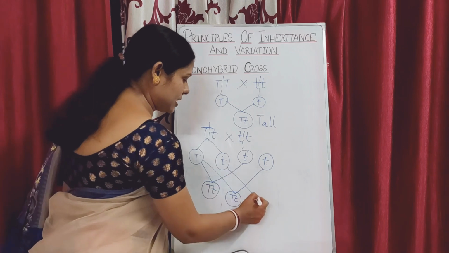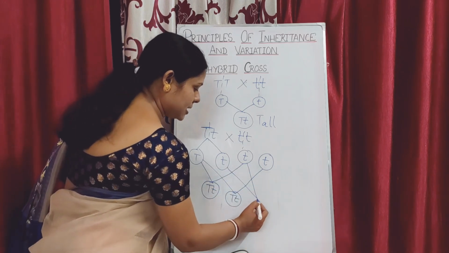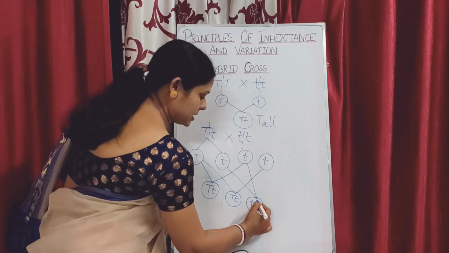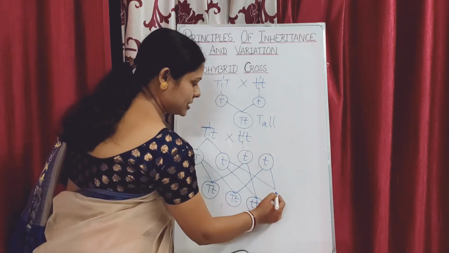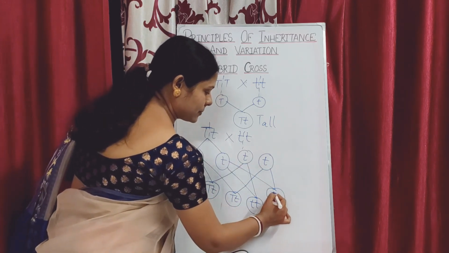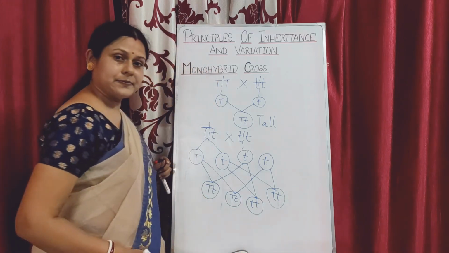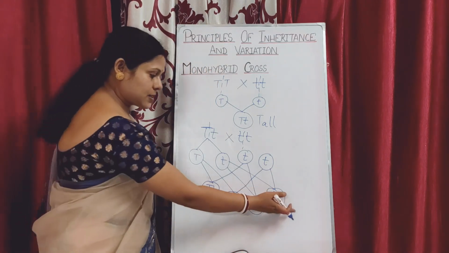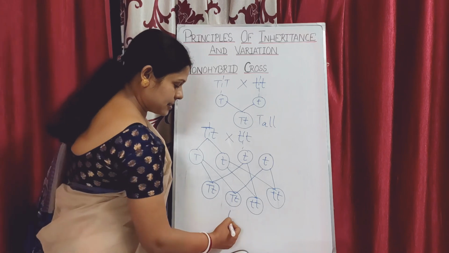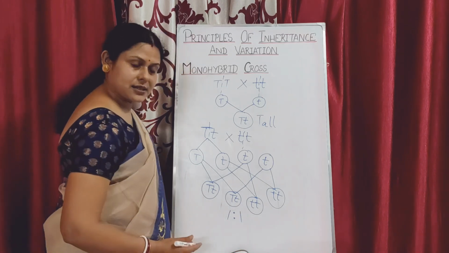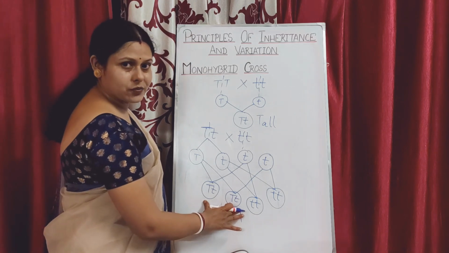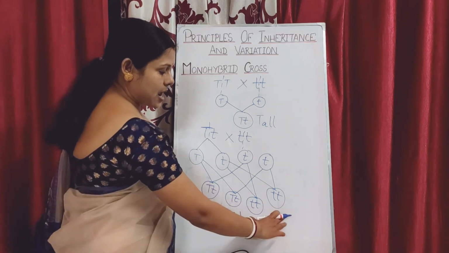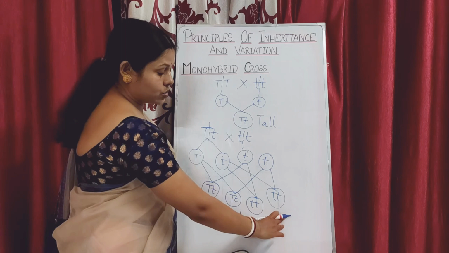Now this one, when it fuses with this, will form small t, and this one, when it is fertilizing or pollinating with this, will produce small t and small t. Now see here, in this case what is the result? The result is 1:1, isn't it? Why is the result 1:1? Here 50% of the population will show the tallness character and 50% of the population will show the dwarfness character.